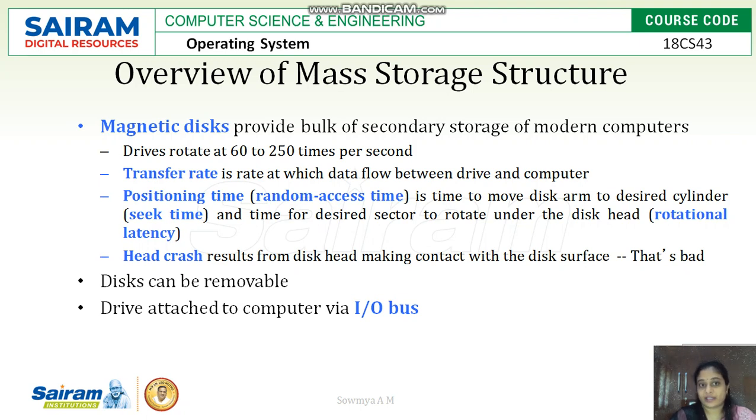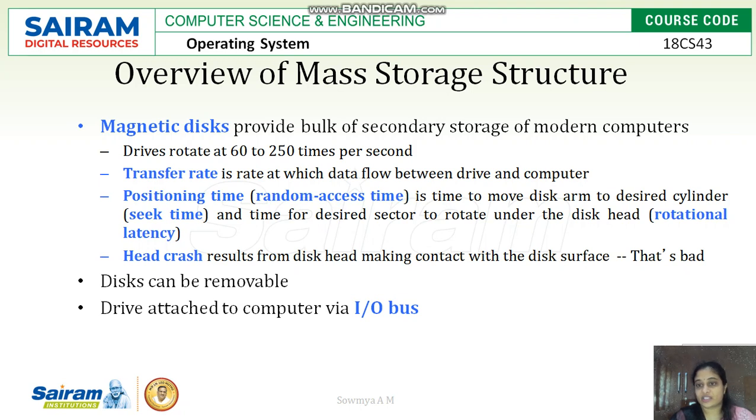and the disk can rotate 60 to 250 times per second. The transfer rate is the data flow between the drive and the computer. The positioning time, or random access time, is the time the disk arm takes to move to the disk cylinder where the data is present. Then the time for the desired sector to rotate to the head is called rotational latency.